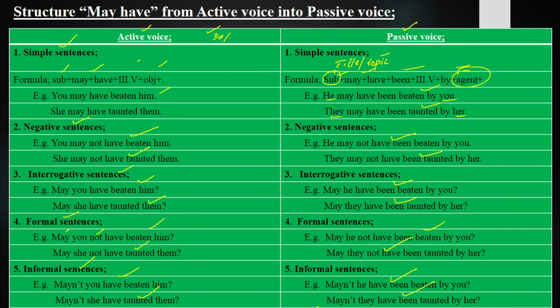So these are the sentences of modal auxiliary verb as a structure may have plus third form, from active voice into passive voice.